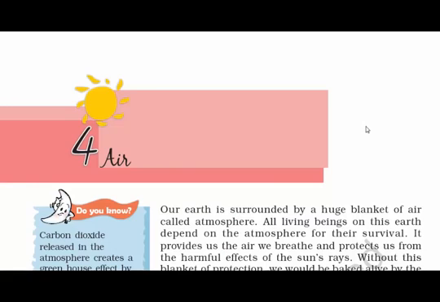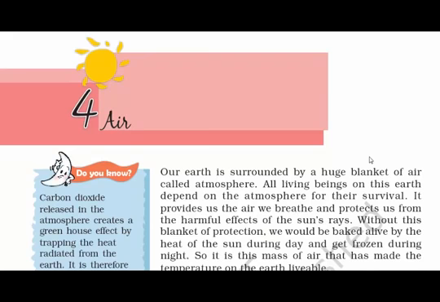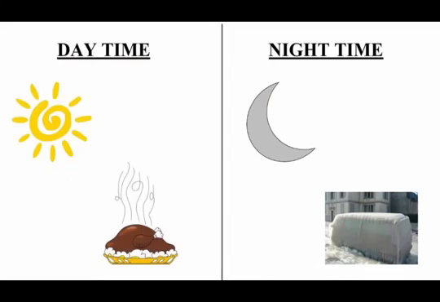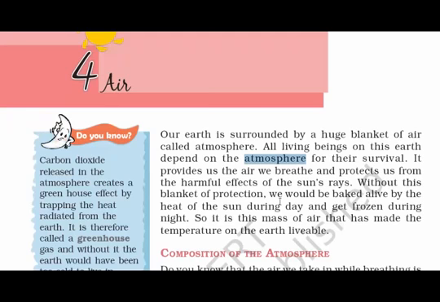Chapter 4, Air. So as we all know, Earth is surrounded by a huge blanket of air called the atmosphere, and we all are dependent on it for our survival. It not only provides us the air we breathe, it also protects us from the harmful effects of the sun's rays. If there was no atmosphere, then two things would have happened. We would have been burned alive by the heat of the sun during the day, and at night we would get frozen. So it is the mass of air that has made the temperature on the Earth livable.